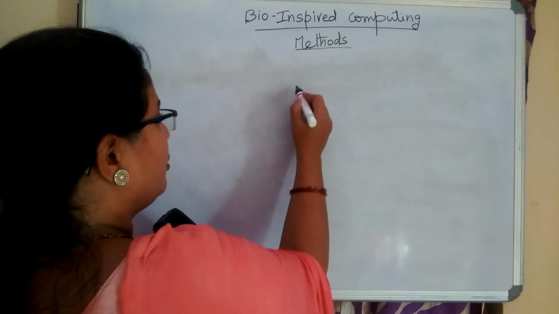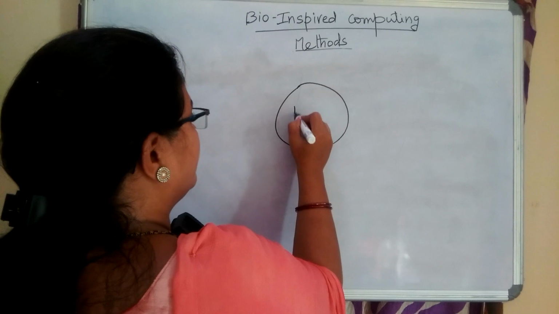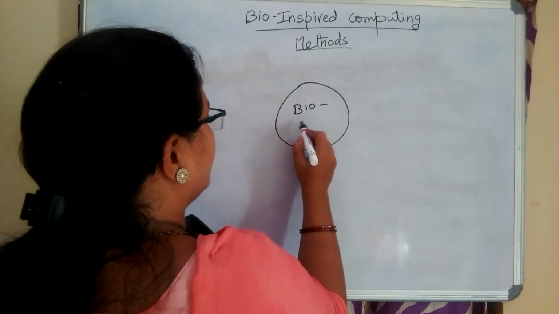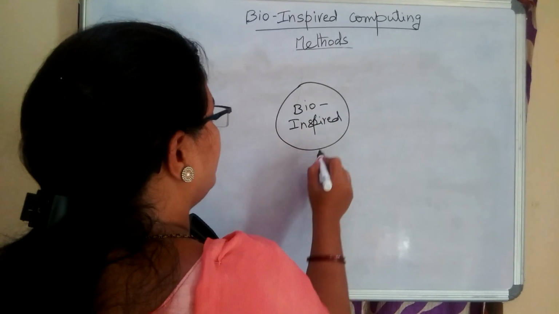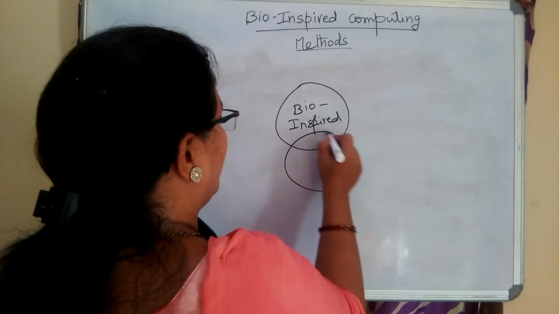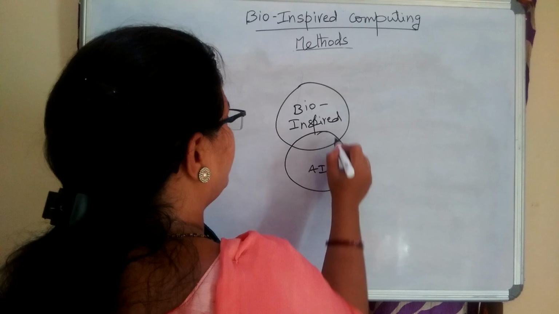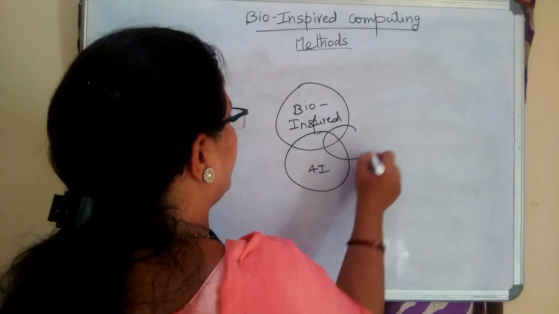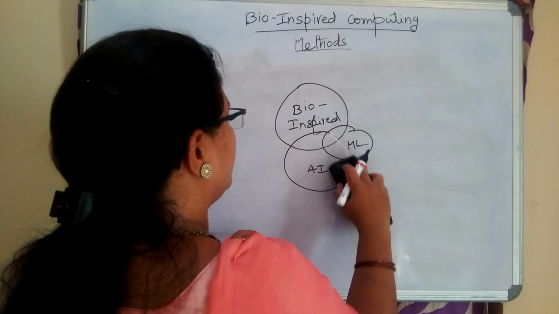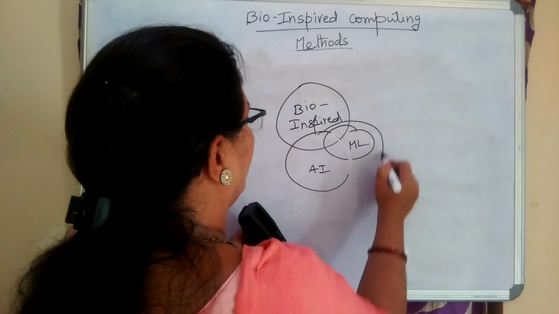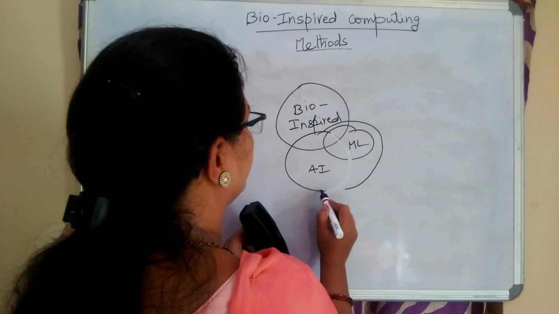See, if we consider bio-inspired computing methods as a circle, it is closely related to artificial intelligence and closely related to machine learning. Suppose it is a big circle like this.